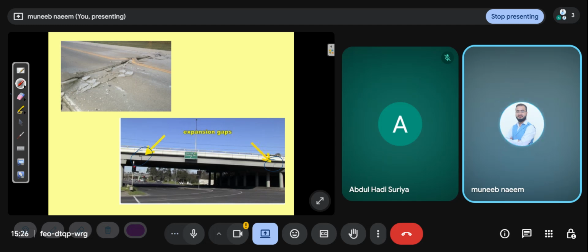So that's why the gap is for expansion and contraction. But if the engineer doesn't leave the gap, the bridge will break, as in this diagram. So it is harmful for us. That's why the engineer gives the gap.